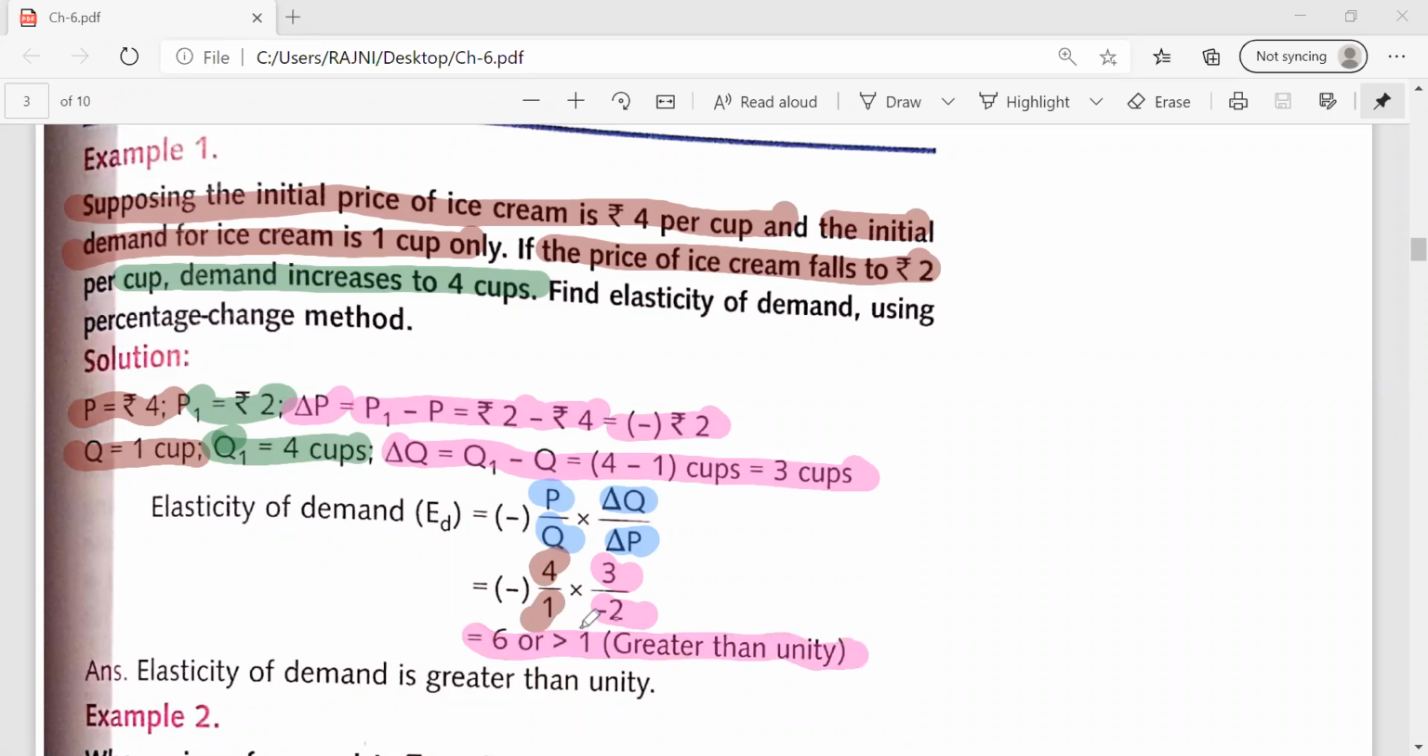इट मीन्स ये 1 से ज्यादा हो गई, the elasticity of demand is greater than unity. The different forms of elasticity also we will discuss in a later topic. So this was the way to find out the price elasticity of a commodity.